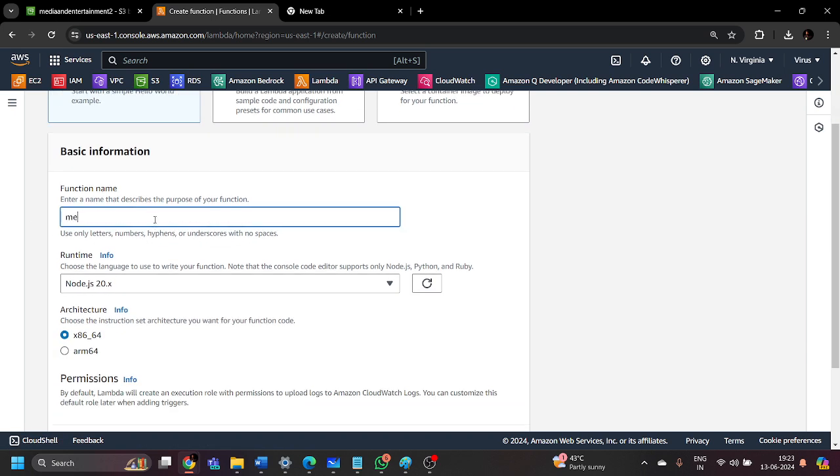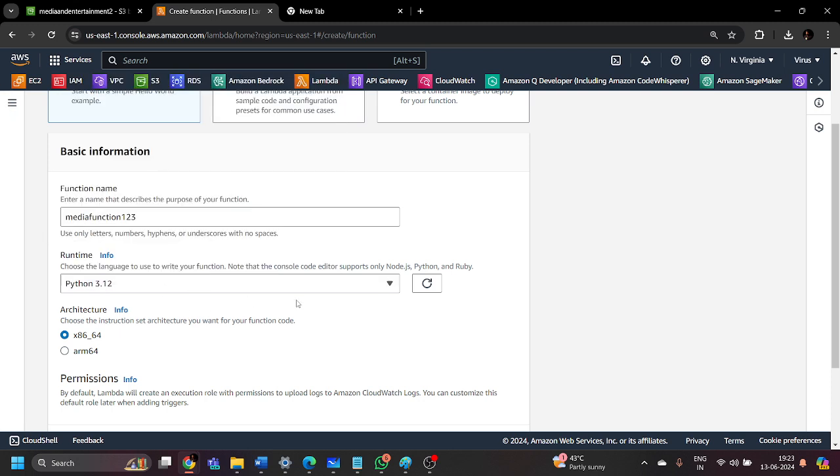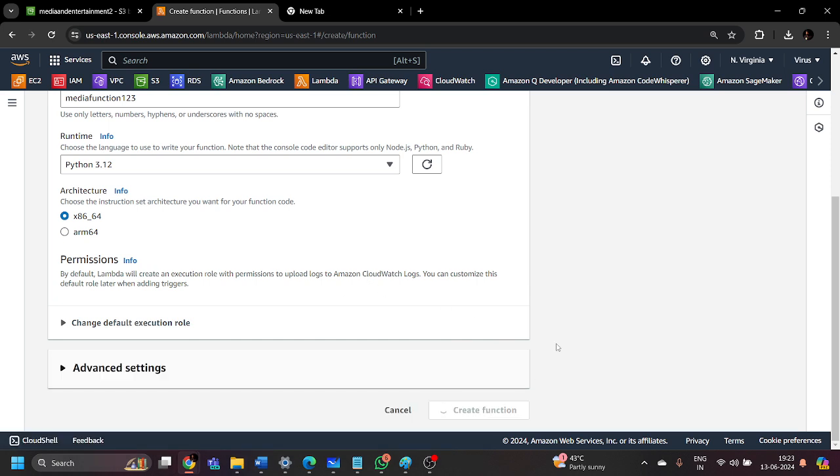Let me give the name as media function 123. This will be the name. And for runtime, let's select the Python 3.12 version because we are going to use the Python software development kit to perform this entire generative AI project. Leave everything default and just click on create function.